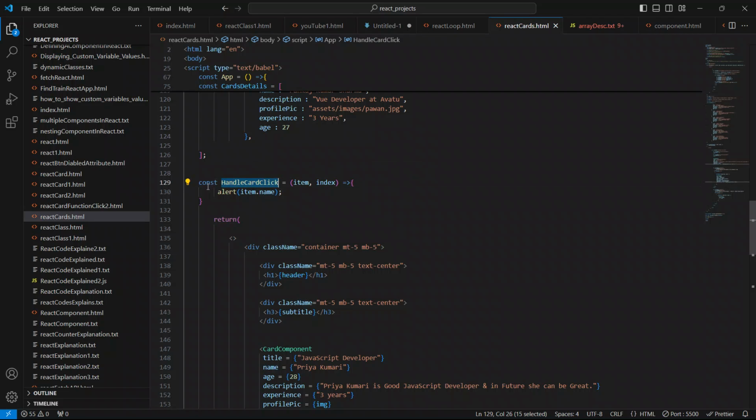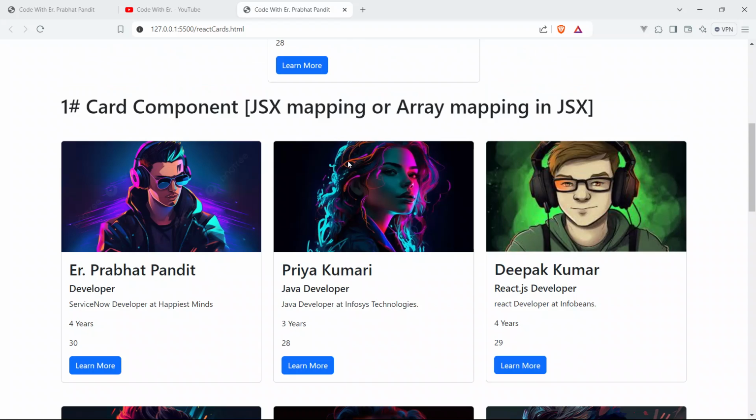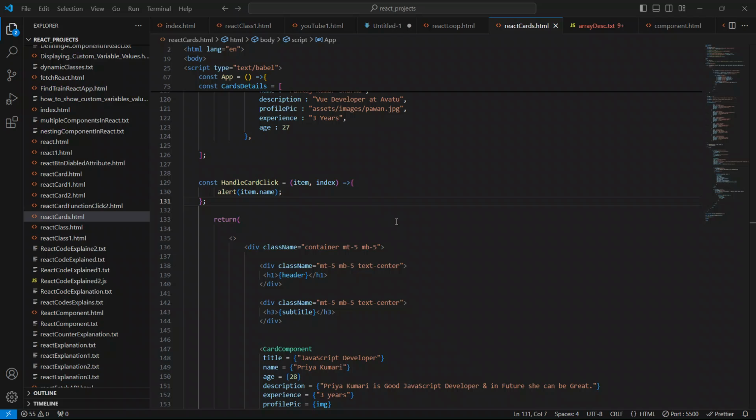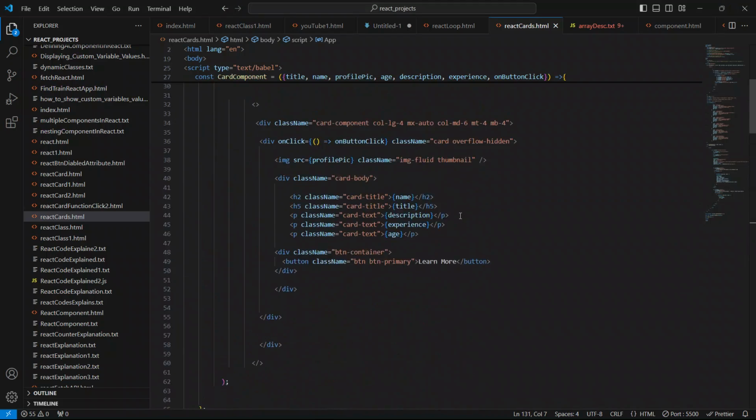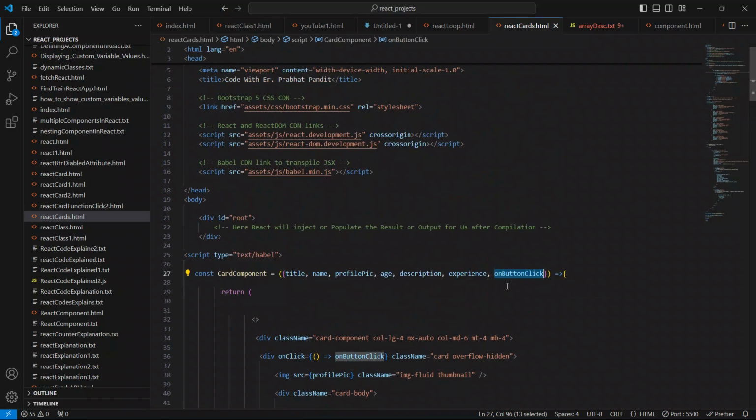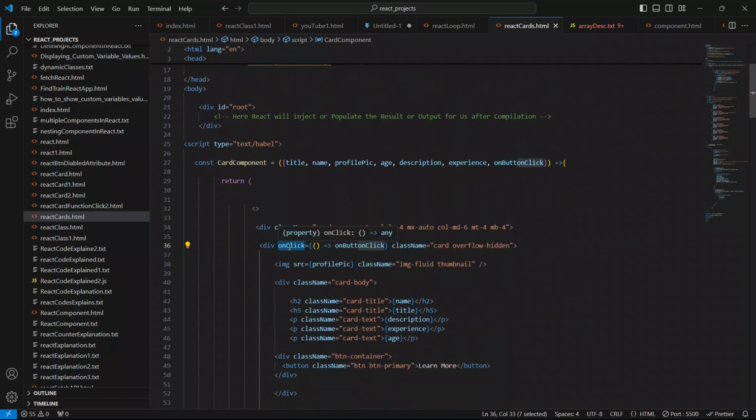Let me check the function name. Like this only, we have used a fat arrow function. So let me check. On click, but on button click.